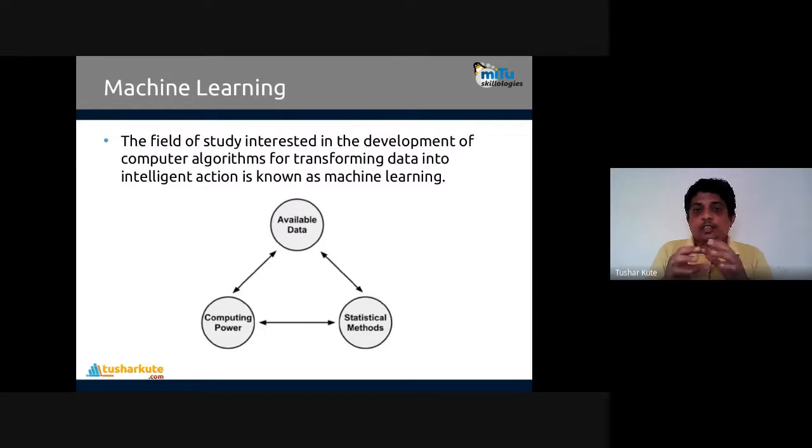In machine learning, statistical methods form the base of designing the algorithms. They have the ability to learn by themselves, but we need to identify what kind of data is suitable for what kind of statistical method, and based on that, the particular machine learning model is created. This is the common idea of machine learning. Maybe you have learned it as a separate subject in a previous semester. This is the common terminology we use. We'll talk about the same thing again with the help of data and practicals.